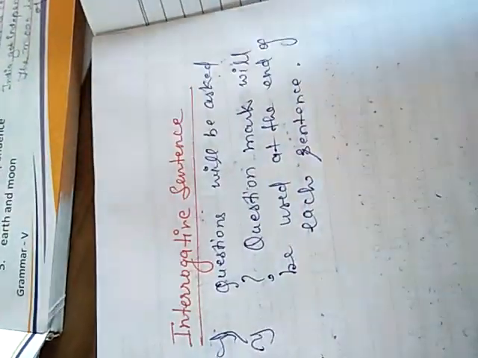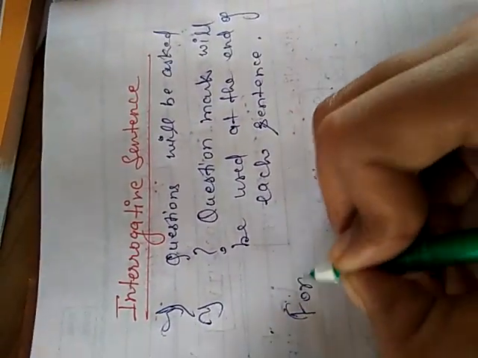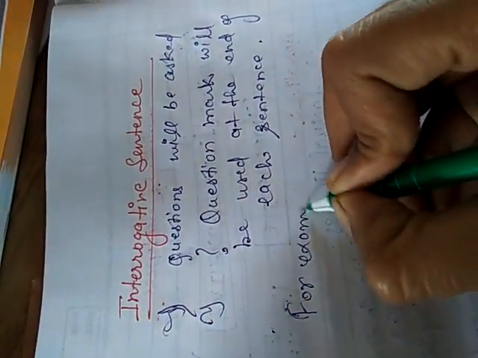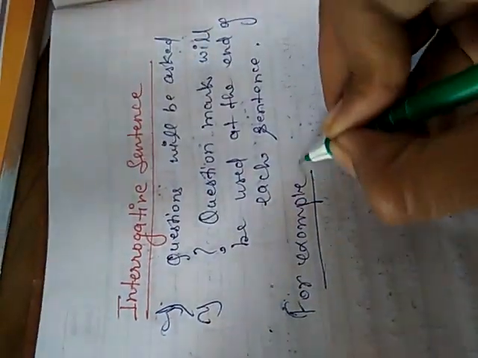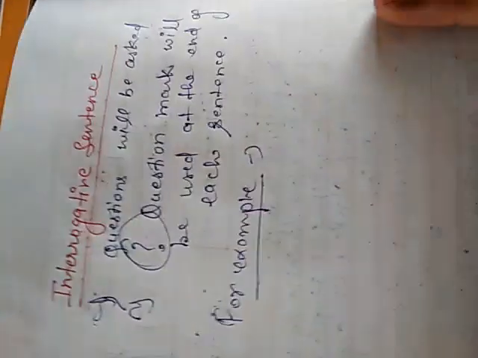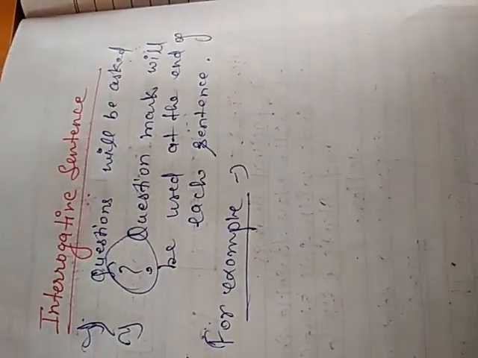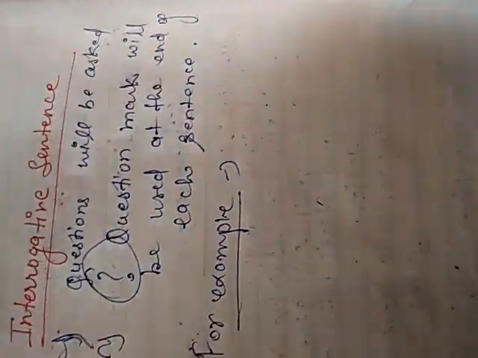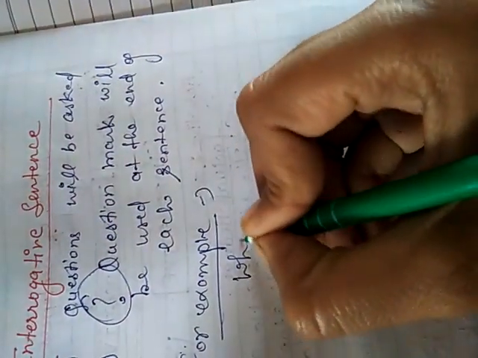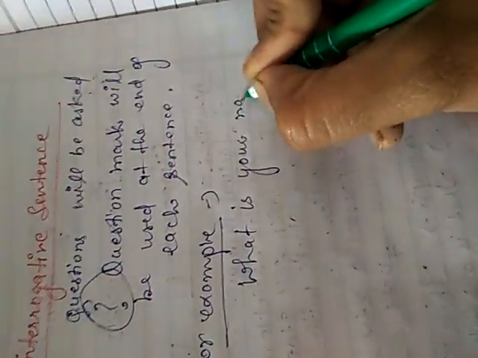Okay. For example, this is the easiest kind of sentence because you will be seeing a question mark in every sentence. If you see interrogative sentences, there will be a question mark at the end. So this becomes the easiest to recognize. For example, what is your name? Question mark.